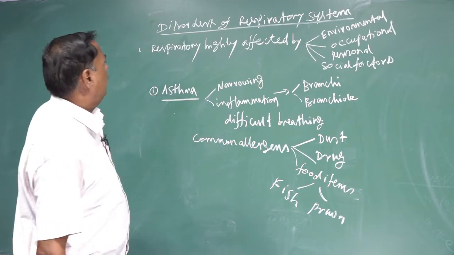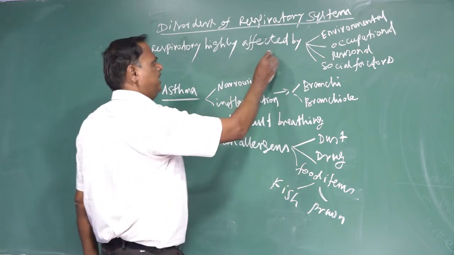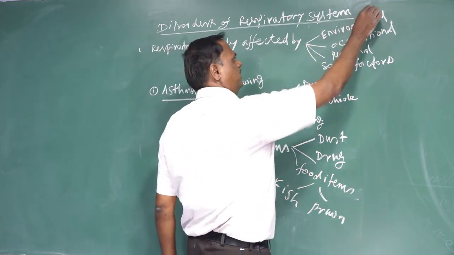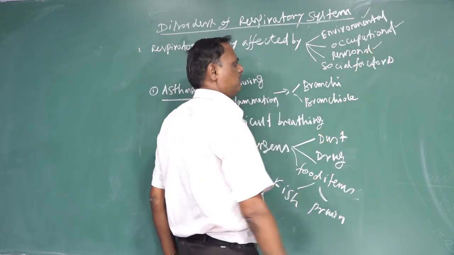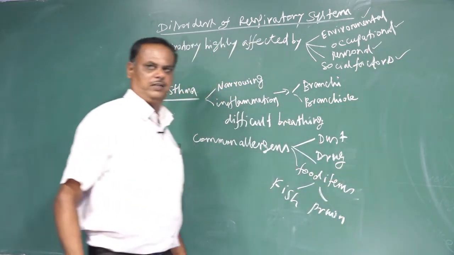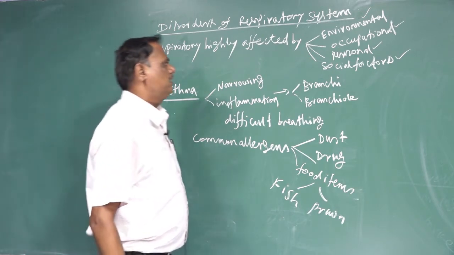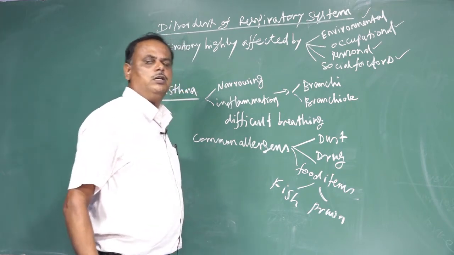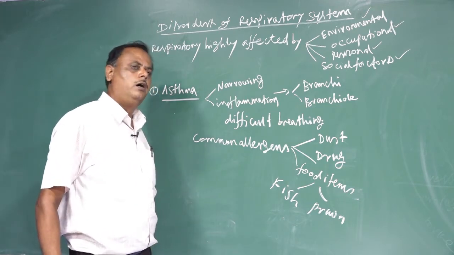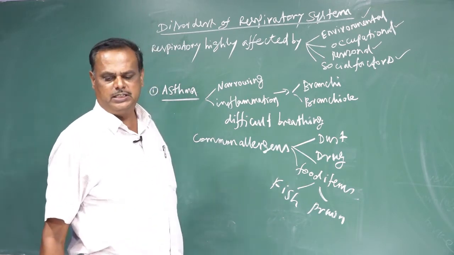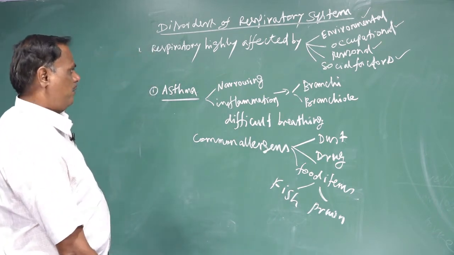Next, we go for disorders of respiratory systems. The respiratory systems are highly affected by various factors. First one is environmental factors. Second is occupational factors. Third one is personal factors. And the fourth one is social factors. These factors are responsible for causing various respiratory disorders like asthma, pneumonia, bronchitis, tuberculosis.